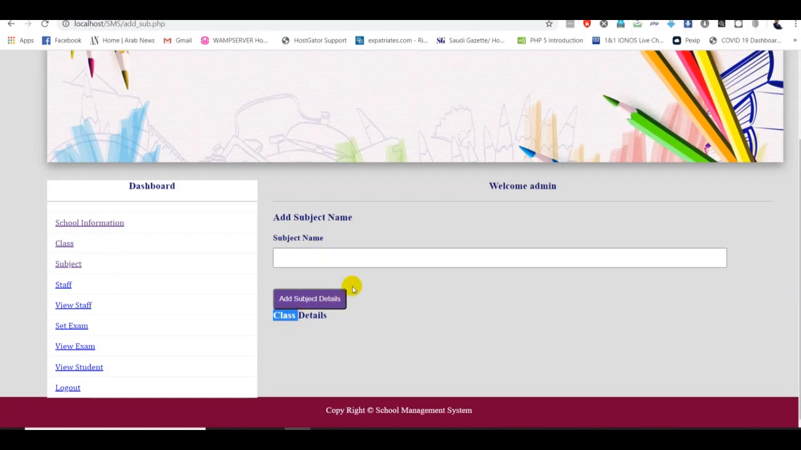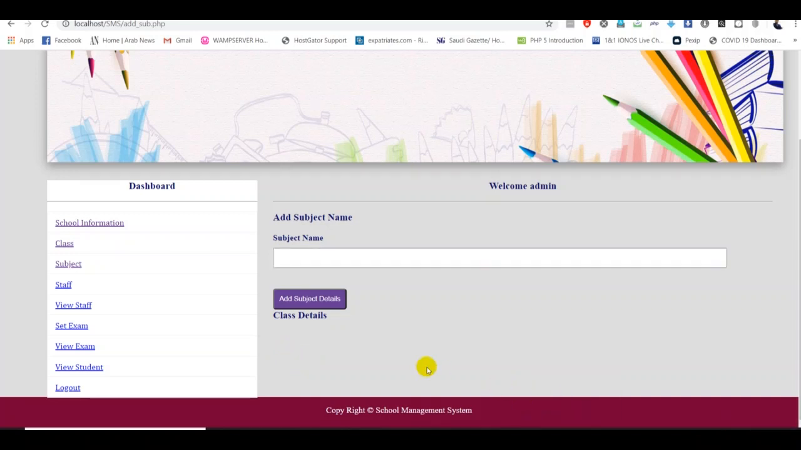So good. Now we have the input field where we can add. So now we need a table for it, guys. We have to display whatever subject is added by the admin. It should be displayed in our table. That's the reason. So okay, good.